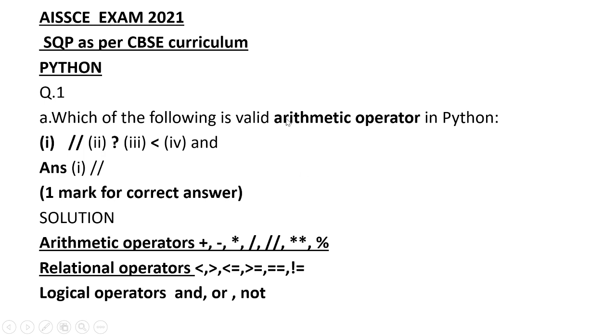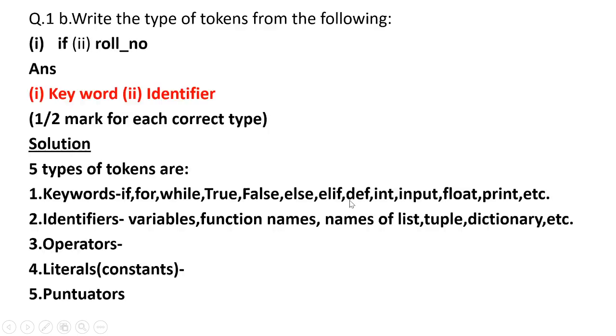If they ask you for logical operators, then you have to select the valid logical operators. If they ask you for invalid arithmetic operators, invalid means which is not valid, so those that are not valid are what you have to write. So be careful while reading the questions. So these options are given, you have to write this option here. So these are your operators.